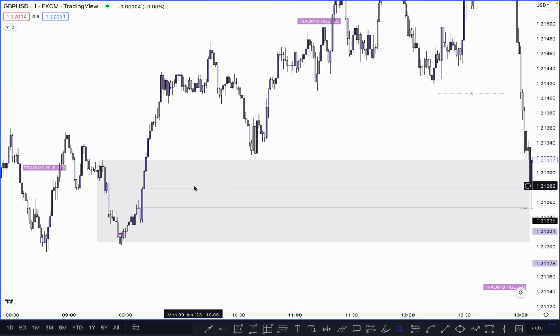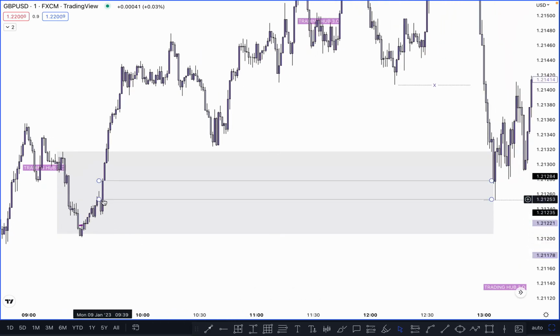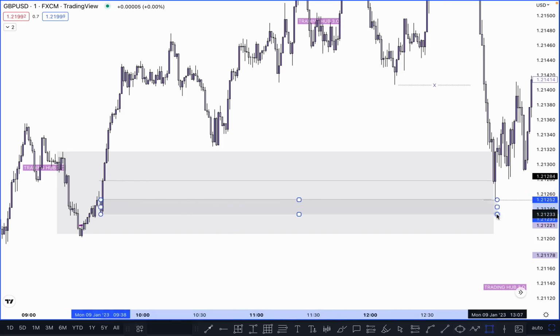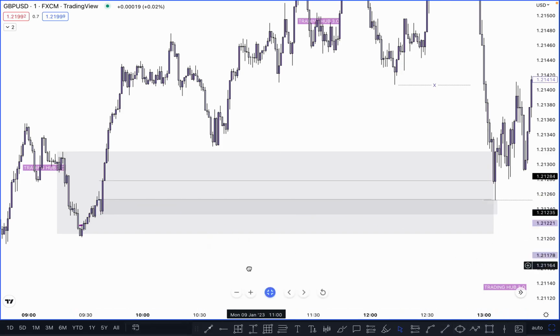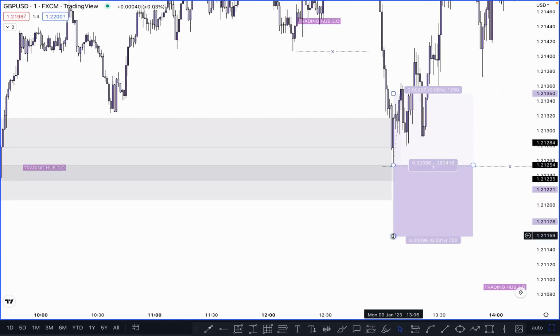Here the proper imbalance is here and the imbalance is filled here, and you can simply buy on this order block, which is just below it at this point. Right, so this is our refined order block. Simply you can put the buy limit here like this and put the stop loss on the safer side, below the low, and the refined order block is here.